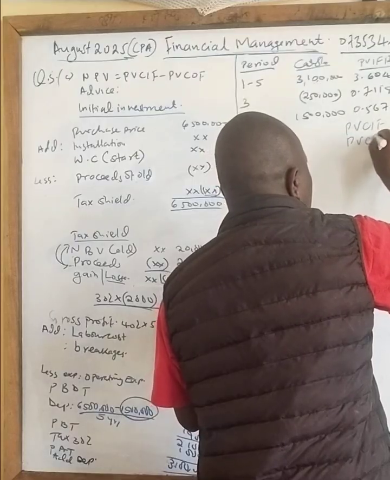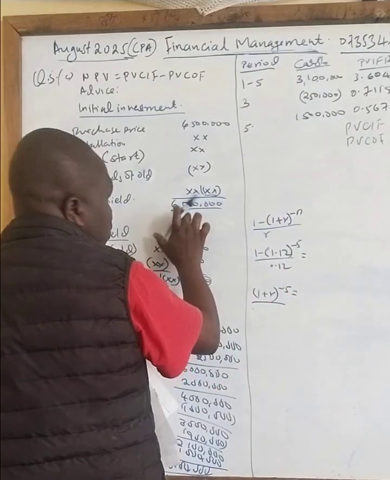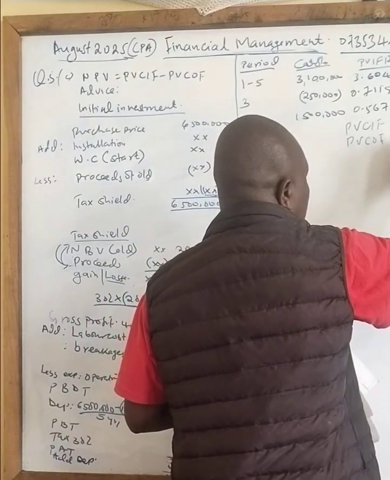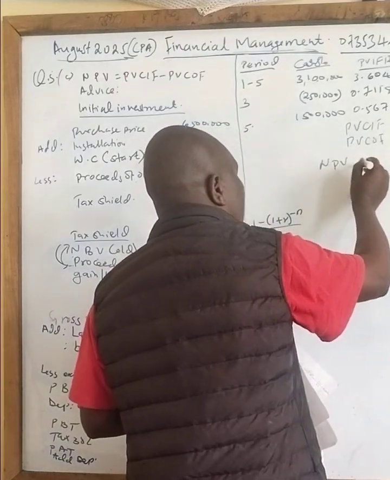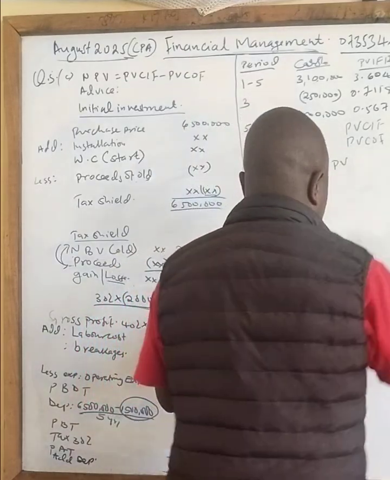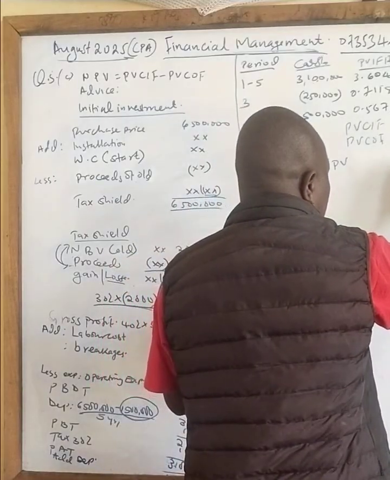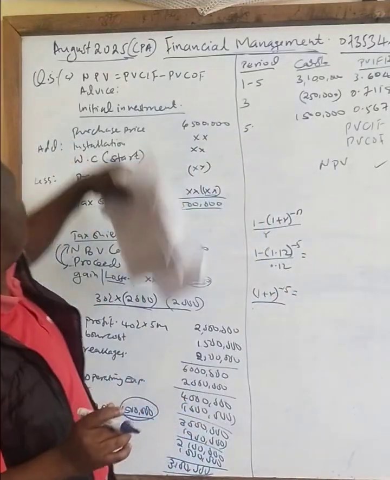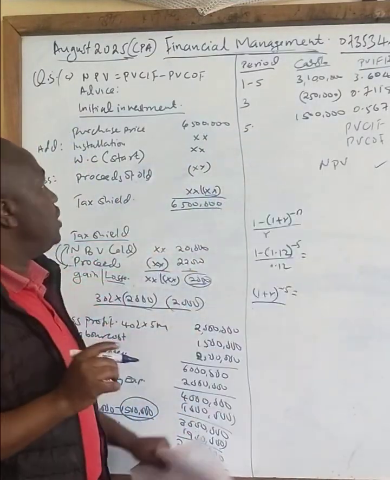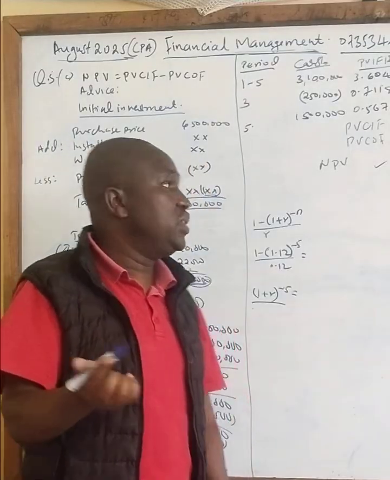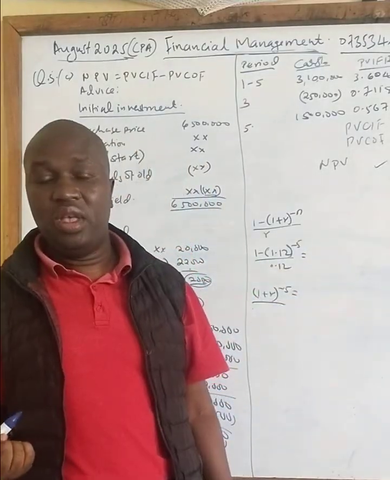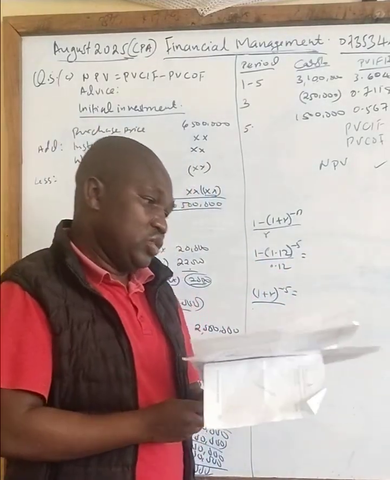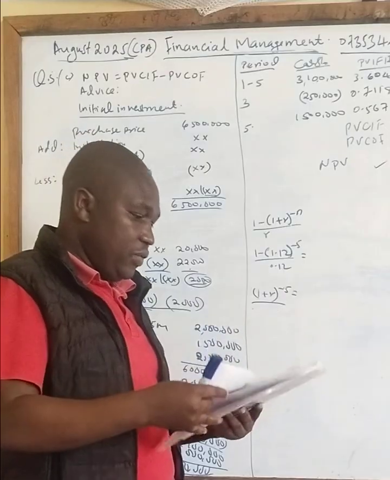Then present value cash outflow is now our initial incremental investment here, which is 6,500,000. So if you subtract, you get the NPV of 5,348,070. So you are asked to calculate the NPV. I have it there. Advice. So we say that if NPV is positive, then we accept that particular project. So we accept the purchase of that particular asset. So that is number 5C.